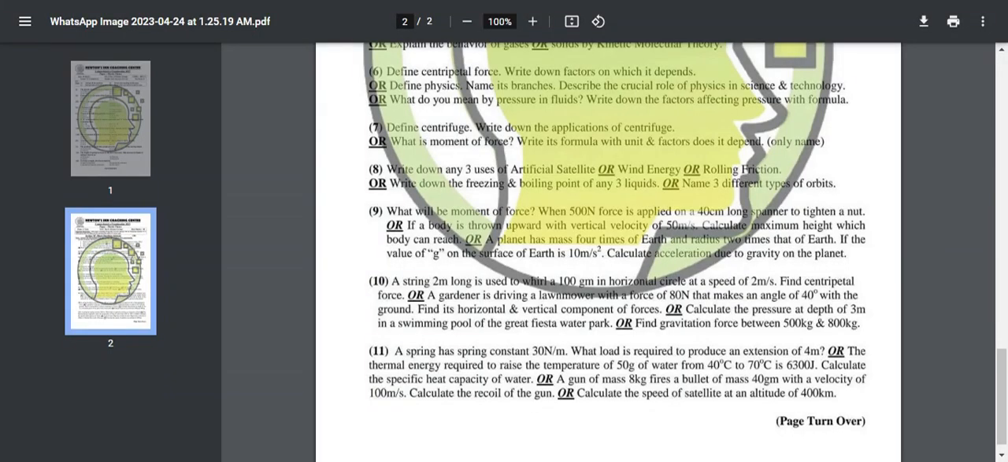Okay. Now next we move to the question: A string 2 meter long is used to whirl 100 gram in horizontal circles at the speed of 2 meter per second. Find the centripetal force. Or a gardener is driving a lawn mower, the grass cutter machine, with a force of 80 newton that makes an angle of 40 degree with the ground. Find its horizontal and vertical component of forces.